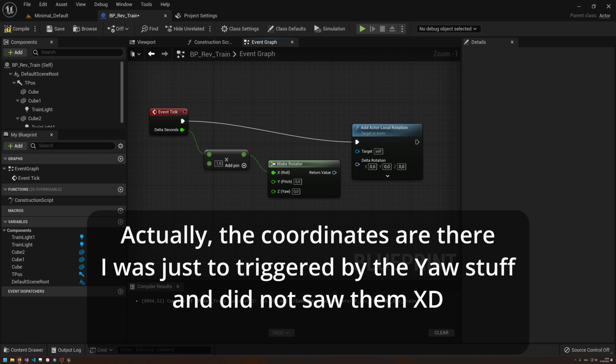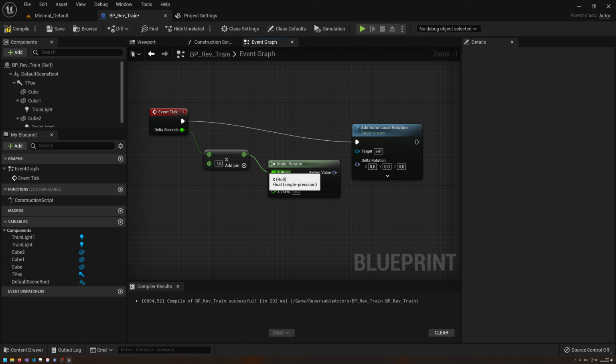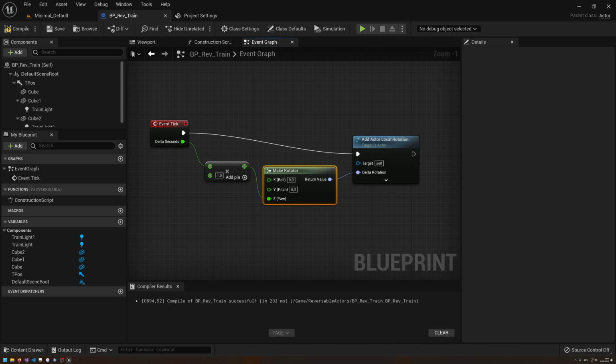Why can I not really do rotation in the coordinate system? Why do you always need to complicate this with pitch, yaw, and roll? So we want to do yaw. Okay. Come on, break this up. So we want to yaw that, and we get a rotator, and we can use this rotator here. So that looks good, hopefully.